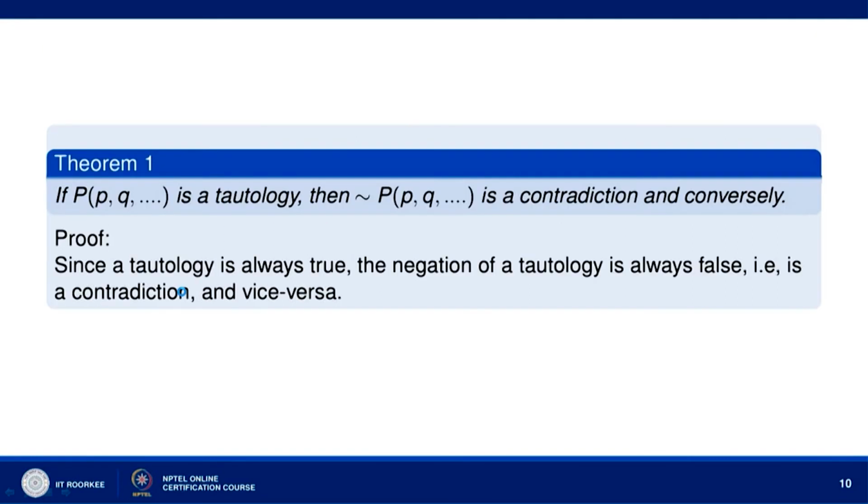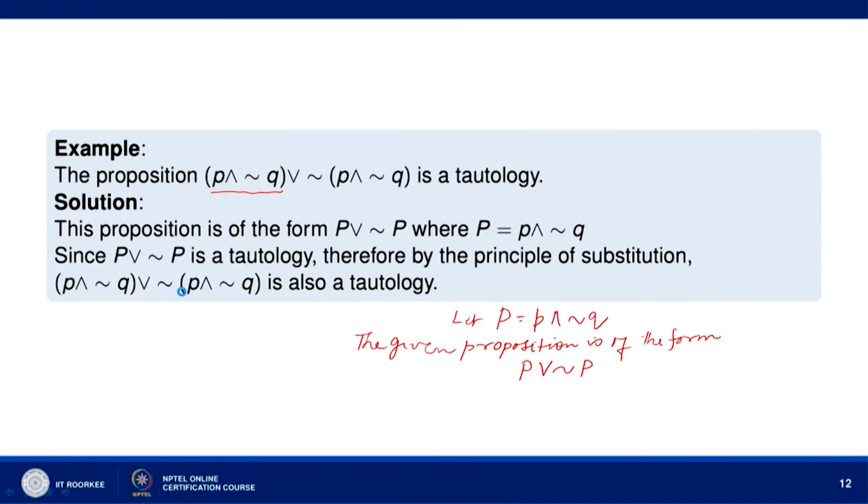We have just now shown that P or not P is a tautology. Therefore, by the principle of substitution, let us put the value of P. The value of P is p and not q. So, (p and not q) or not (p and not q) is also a tautology. We can see that the principle of substitution is very useful here: just by using the fact that P or not P is a tautology, we can decide that the given proposition is a tautology.